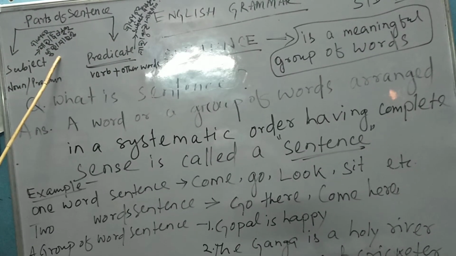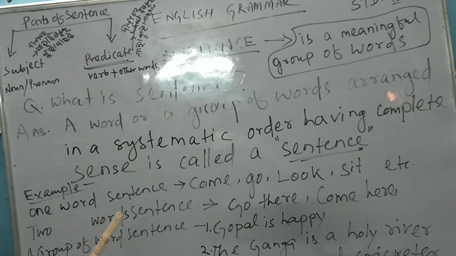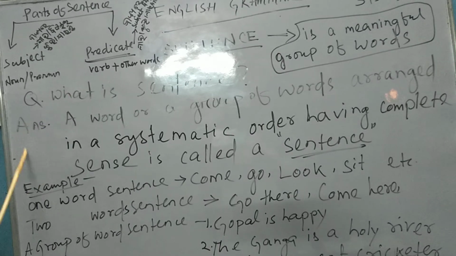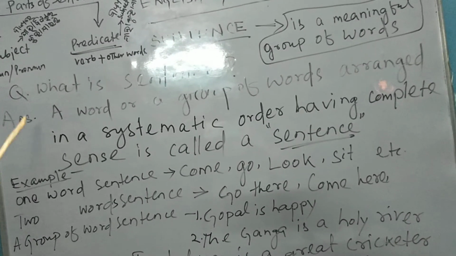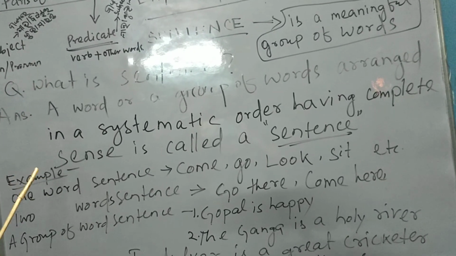Without a subject, there is no meaning of a sentence. Without a predicate, there is no meaning of a sentence. It is applicable to a group of words, not to a one-word or two-word sentence. Understood, my students?